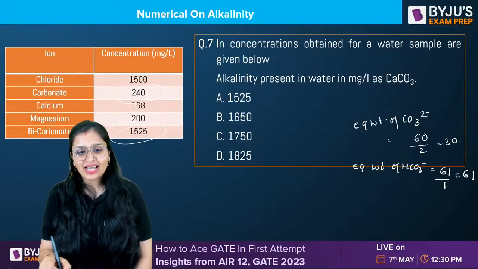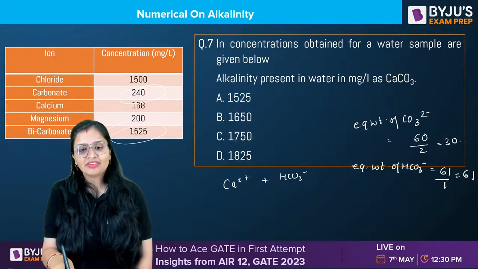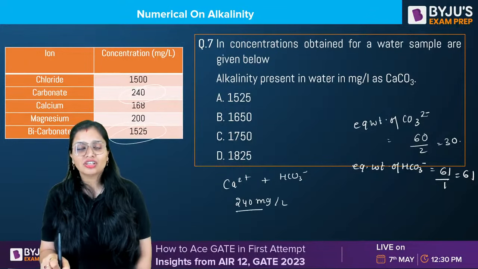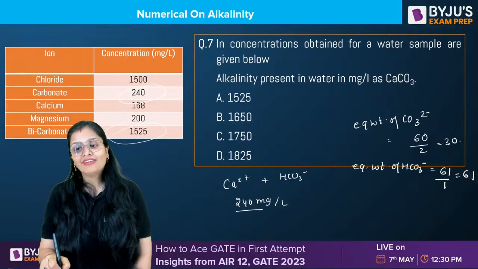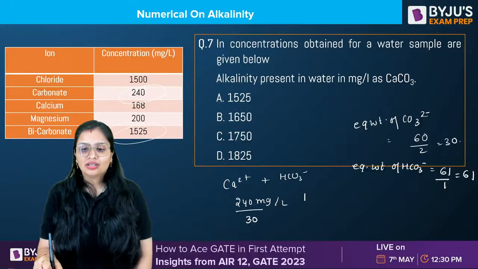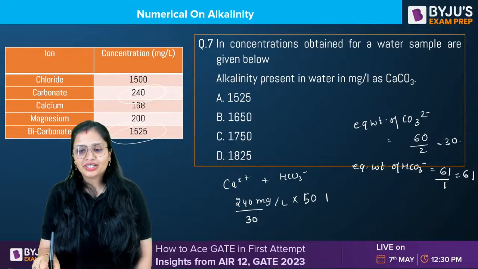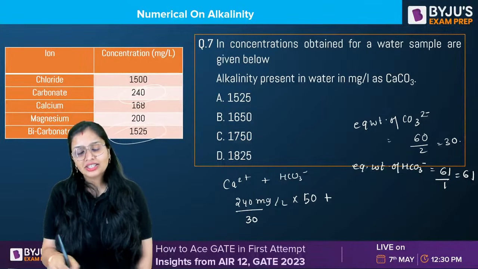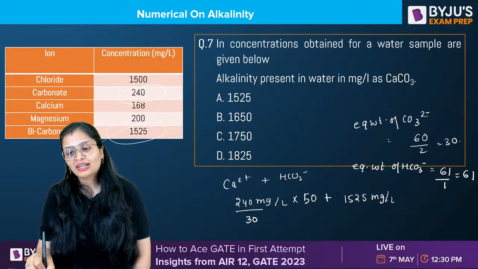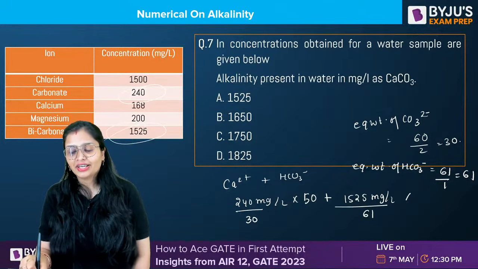Okay. Now I just told you the formula, but if you don't know, you don't go through that. Simple: calcium plus bicarbonate. Calcium is given how much? 240. This is given in mg per liter. So first convert it into milliequivalents. Divide by the equivalent weight of calcium carbonate, which is 30. You could do the 50 here, or you can take it common and do it at the last. Concentration of bicarbonate is 1525 mg per liter. Divide by the equivalent weight, which is 61 into 50.